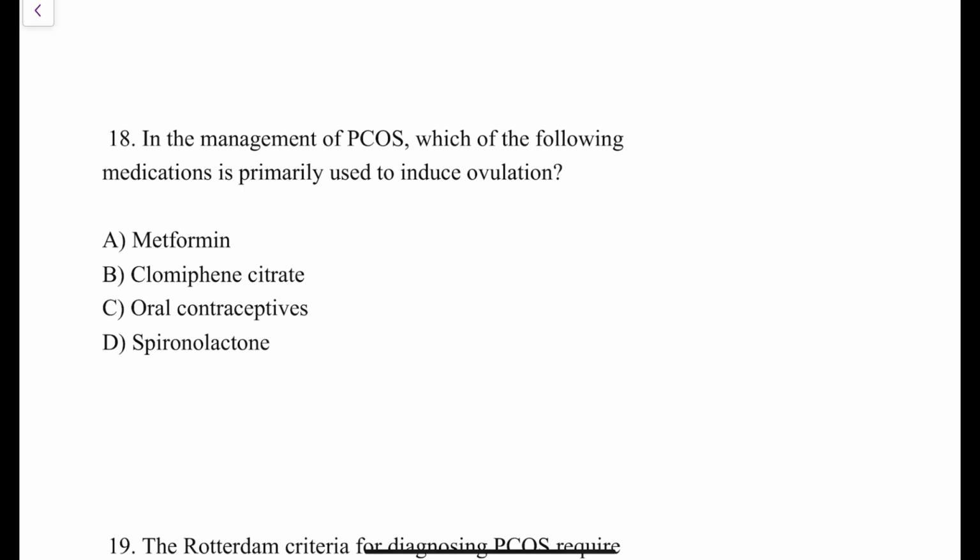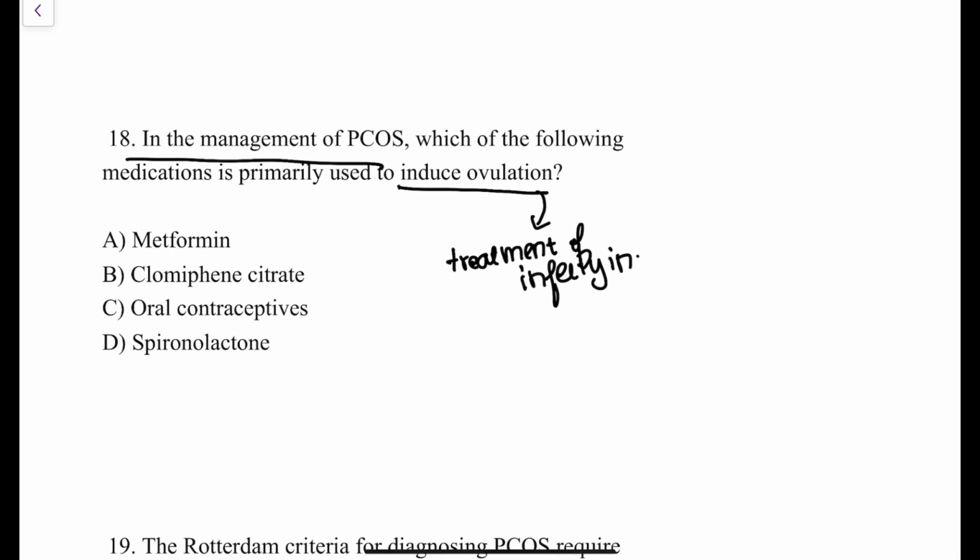The next question over here: in management of PCOS, which of the following medications is primarily used to induce ovulation? So they indirectly mean treatment of infertility in patients of PCOS. So what is the treatment of infertility in patients of PCOS? First of all, infertility in patients of PCOS is due to anovulation, and anovulation is the most easily treatable form of infertility.